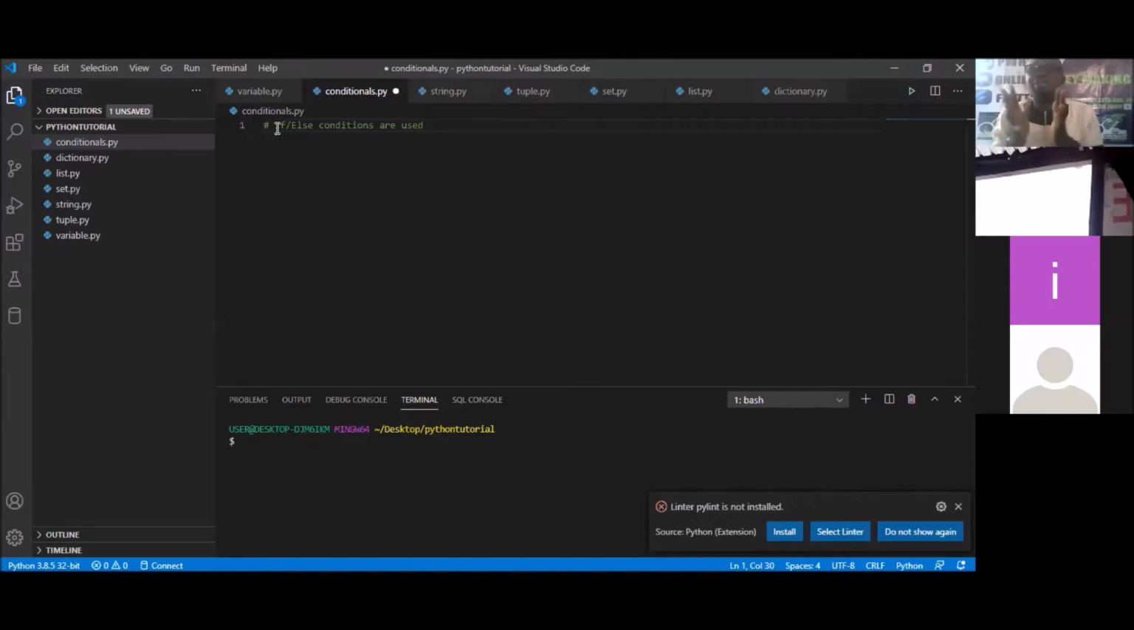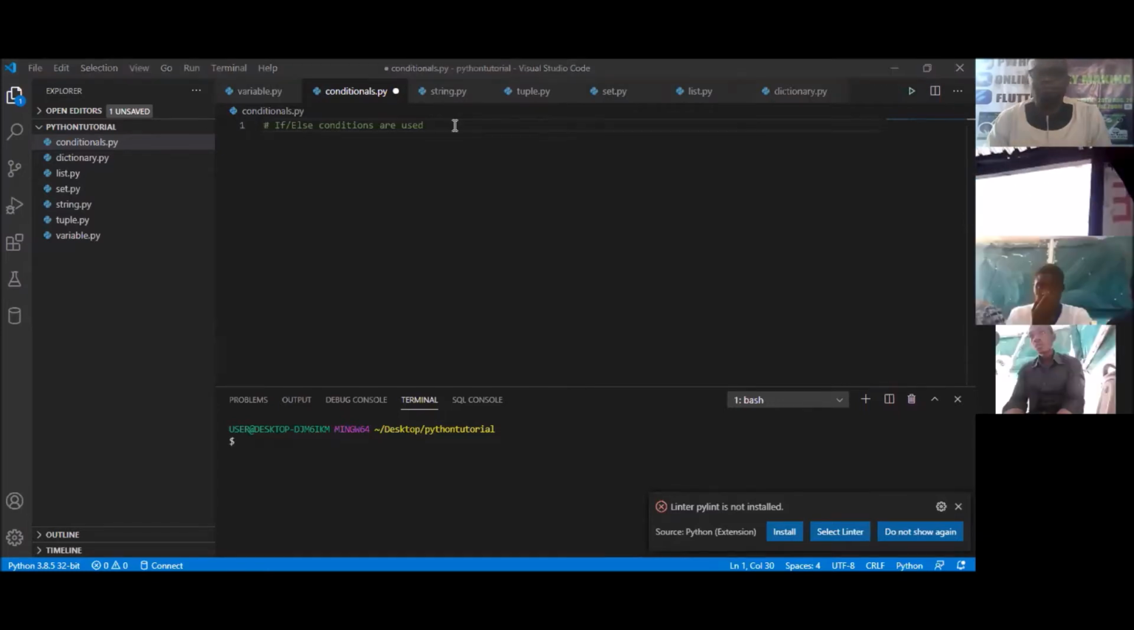So there must be a condition that has to be checked. If it brings a boolean of true, then the next block of code is performed. If that condition is not met, that block of code is not performed. So we use the if-else statement.